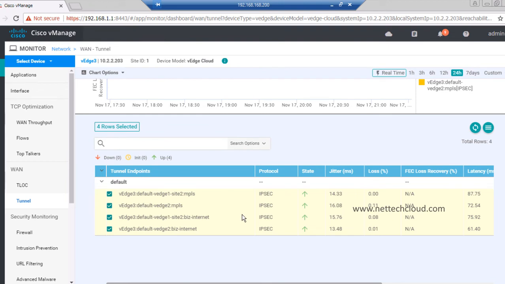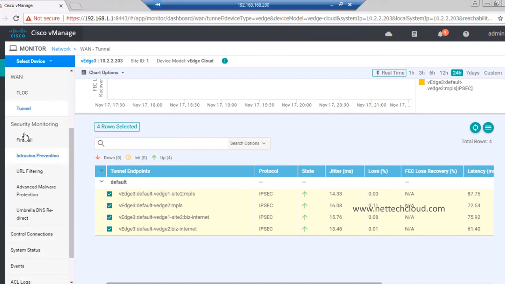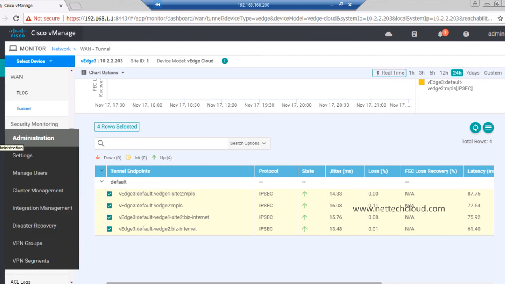And really we don't need to do anything locally on the device. Even we cannot do that. If the devices are vManaged, we cannot do anything locally on the device. You understand that? Okay. And here there are too many security features, event logs, right?